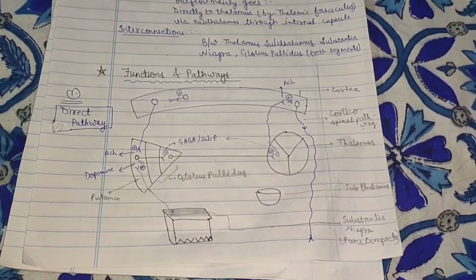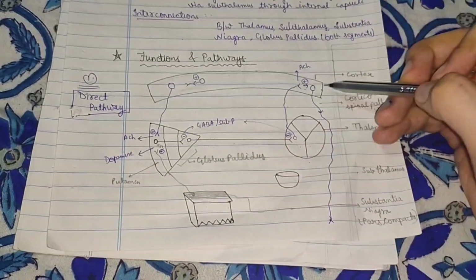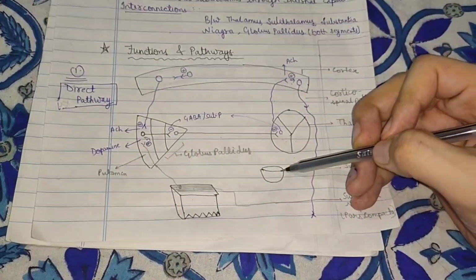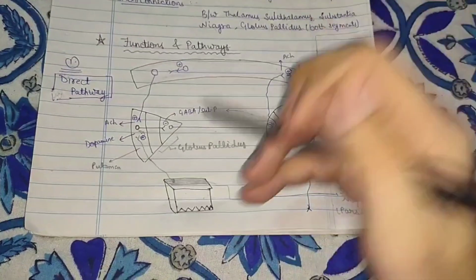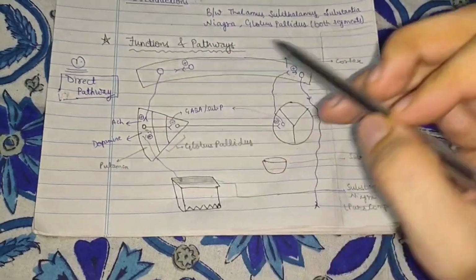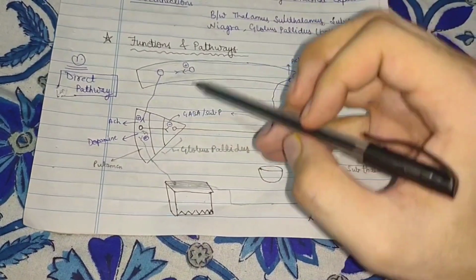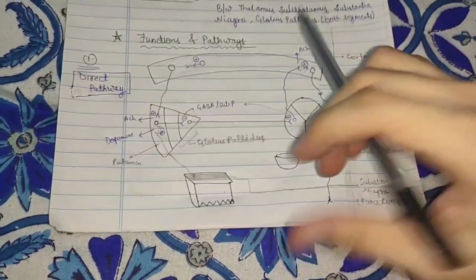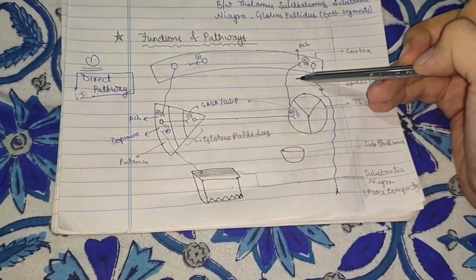Now come the functions and the pathways. First, there is the direct pathway. It includes the cerebral cortex, the thalamus, and the subthalamus. This is the substantia nigra, and this is the lentiform nucleus: globus pallidus and putamen. All the fibers which are blue in color are excitatory, while these black fibers are inhibitory. So this is excitatory, inhibitory, and excitatory again.